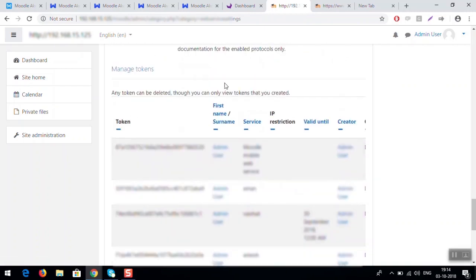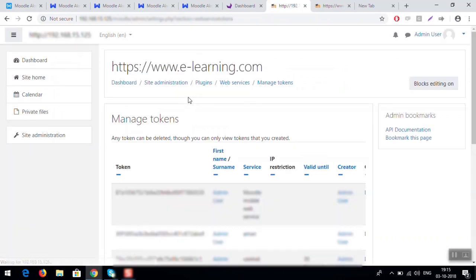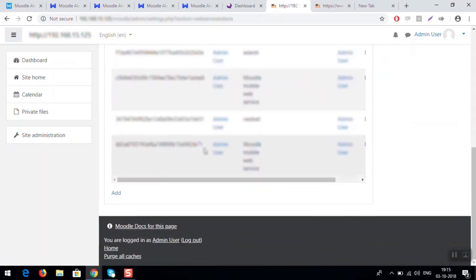In the next step you have to go to the manage token icon, click on this. You will see your manage tokens page and click on the add button.